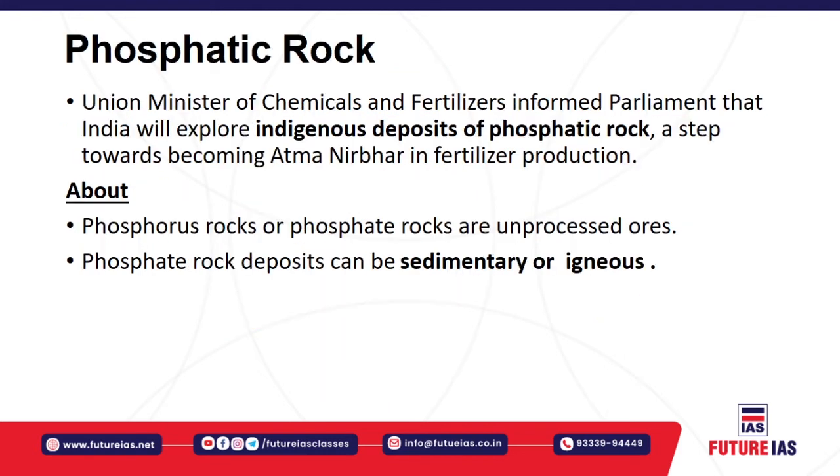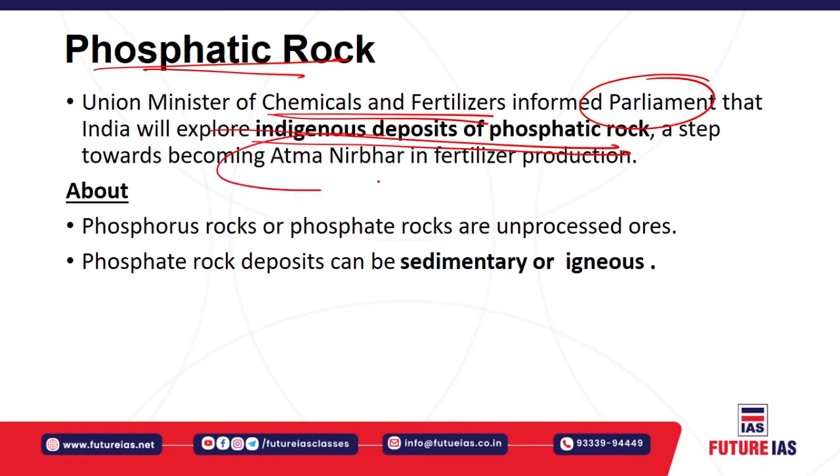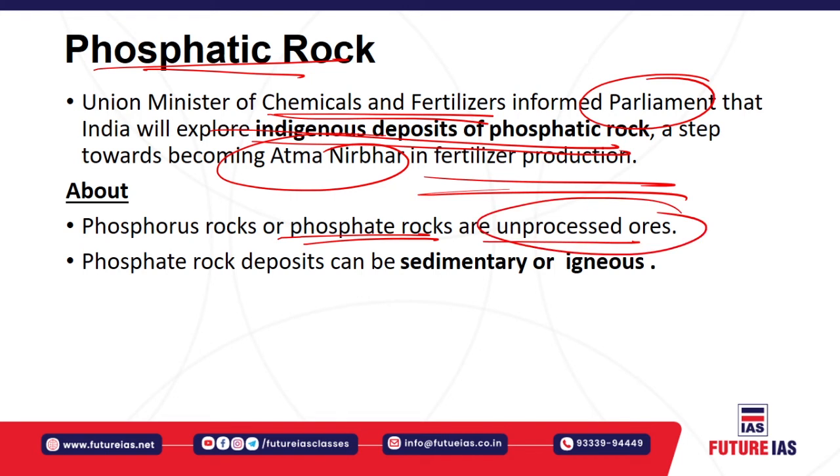Next, you have phosphatic rock. Here the Union Minister of Chemicals and Fertilizers informed Parliament that India will explore indigenous deposits of phosphatic rock in order to make India Atmanirbhar in fertilizer production, because phosphatic fertilizer is of great importance for agricultural purposes. Phosphorus rocks or phosphate rocks are unprocessed ores.